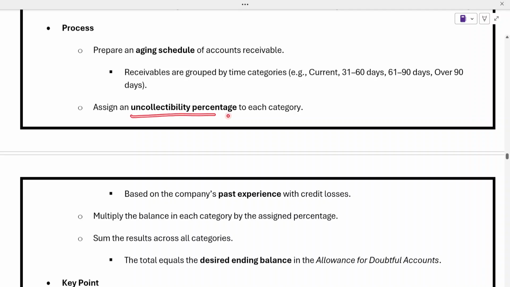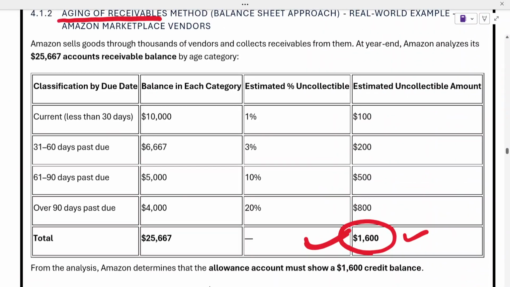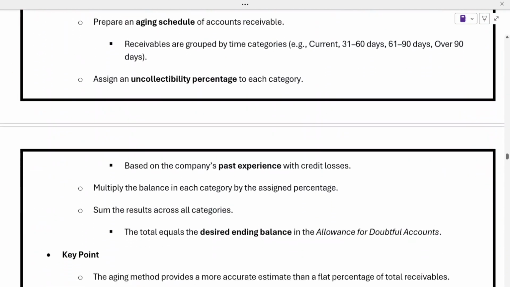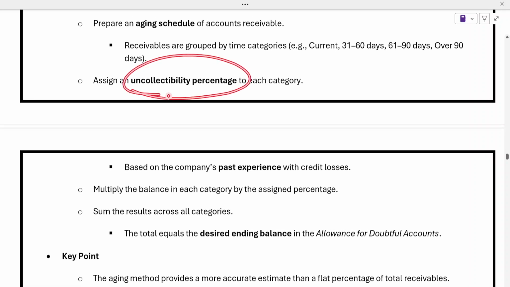Then we can assign the uncollectible percentage. You will ask, how do we know what the uncollectible percentage is? This is historical evidence, because your company is not new, not just 1 or 2 years old. These companies have existed for 5, 10, 15, 20 years, and based upon history they know how many people pay and how many don't pay. So based upon historical data, these percentages will be assigned. This is also written there: it is based on the company's past experience.